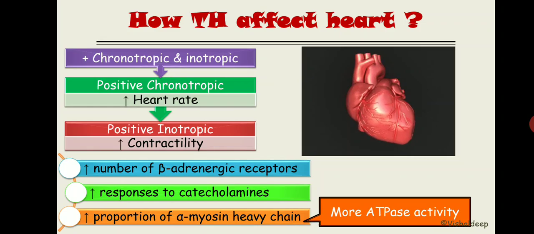So what will thyroid hormone do? It will increase the beta adrenergic receptors, and by doing this it increases the response to epinephrine and norepinephrine. So more sympathetic activity, and it increases the alpha myosin heavy chain. By doing this, it will increase the ATPase activity. So ultimately it will synergistically work with the sympathomimetic action of epinephrine and norepinephrine. Got it? And what is the effect of epinephrine and norepinephrine over the heart? It basically increases the strength of the heart, increases heart rate and increases contractility. Got it?